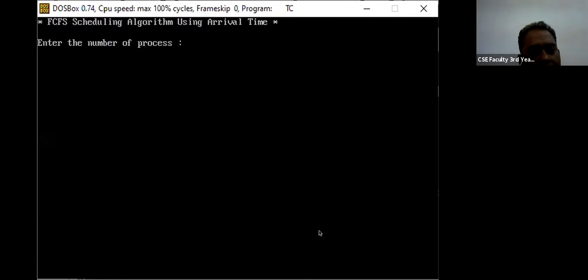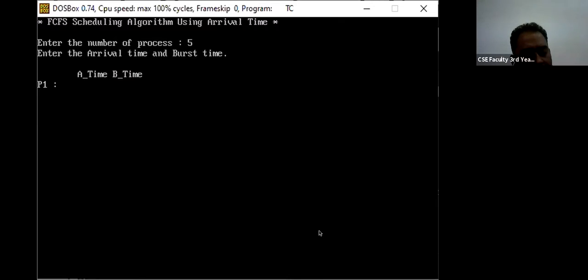Okay, so the number of processes is five. The arrival time for the first process is 0, and the burst time is 8. Next, for process P2, the arrival time is 1, and the burst time is also 1.